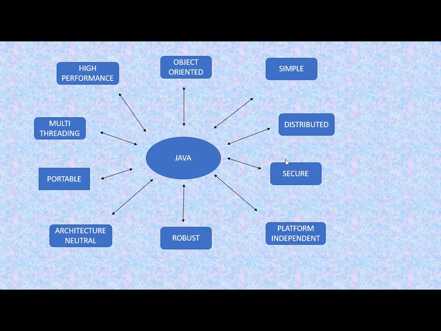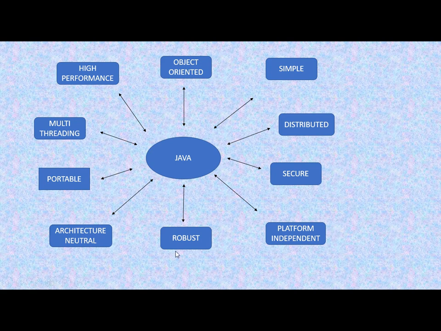Then we have secure. This means that Java code which is written is highly secured and can be protected from any malicious users. Then it is platform independent. This means that the program once written in Java and after it is compiled, that bytecode can be executed on any system which supports Java.